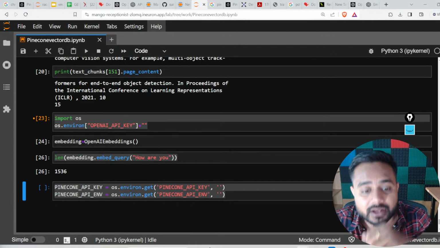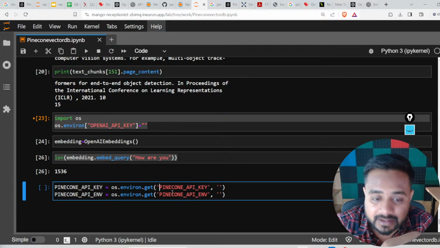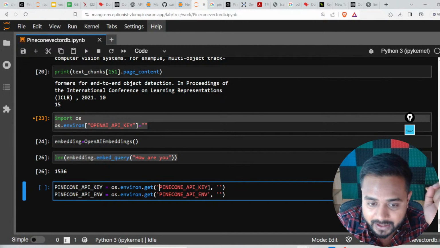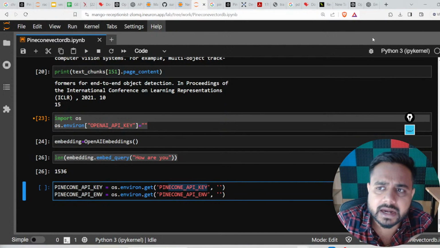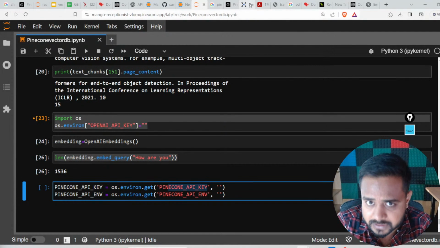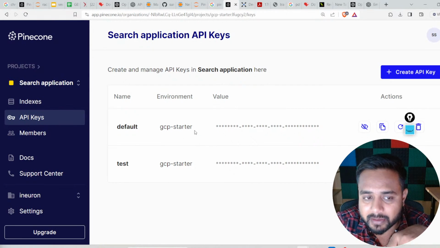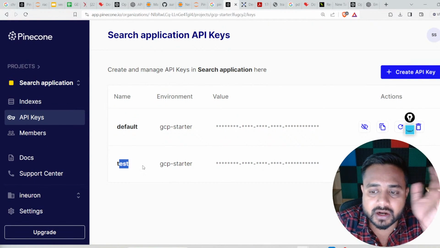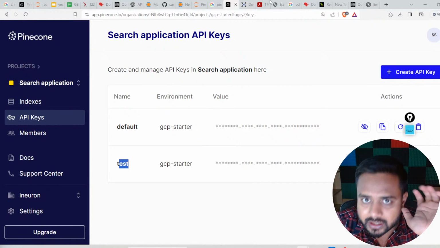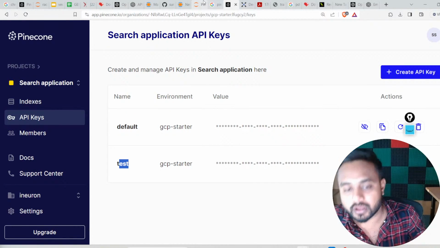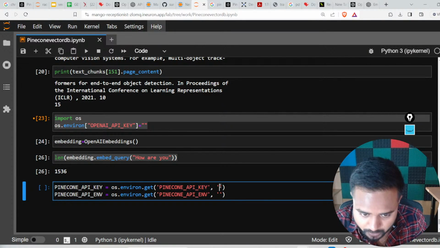Now guys, here I need to set the Pinecone API key. So where will you get it? Just open the Pinecone website. Here is my Pinecone. Just go inside the API keys, and here is my API key. You can use the default or create a new one. Here I have created a new one. Let me copy this key and paste it over here. That is the first thing I need to do.